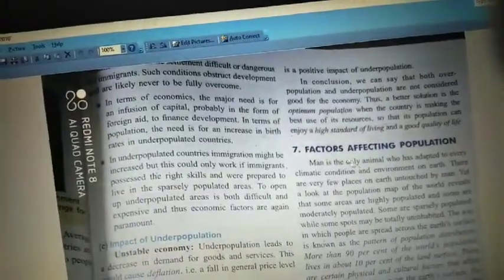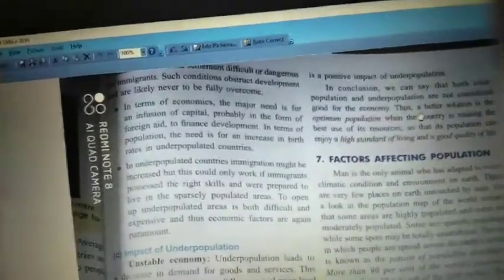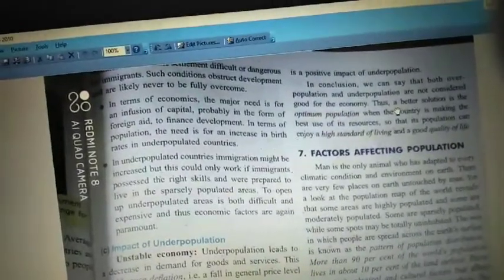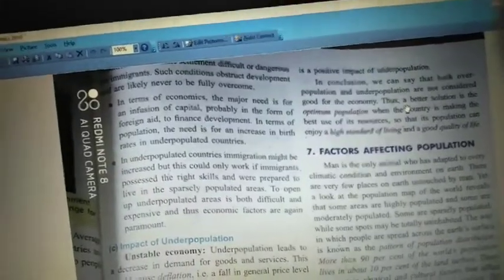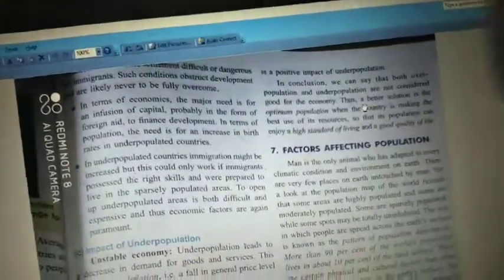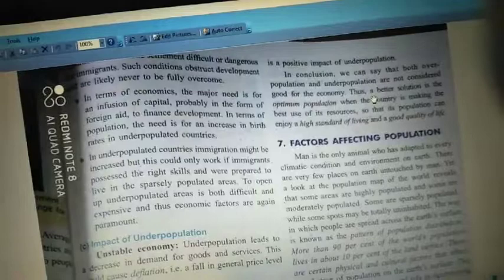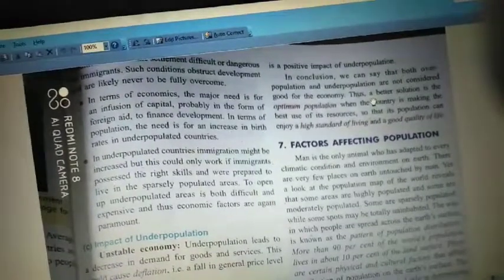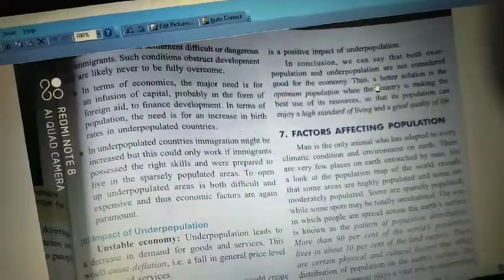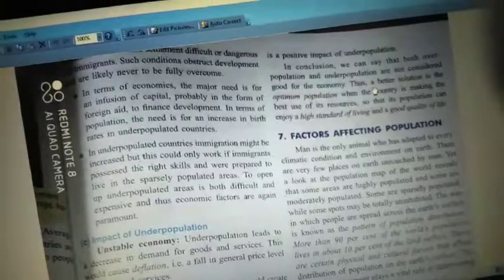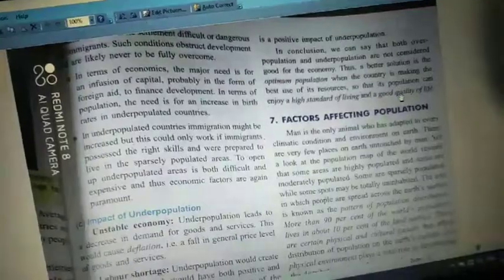Students, finally I want to make you understand the conclusion: what kind of country we should have, whether underpopulation or overpopulation. Both these kinds of populations are dangerous to a country. Definitely we have to maintain balance; it should not be more, and at the same time it should not be very less also. The country should have an average and moderate amount of people, because only then can people use their natural resources, and they can have a better, healthy lifestyle, a high standard of living and good quality of life. Okay, now in the next video we will see the remaining.